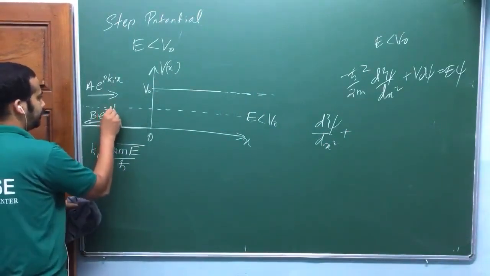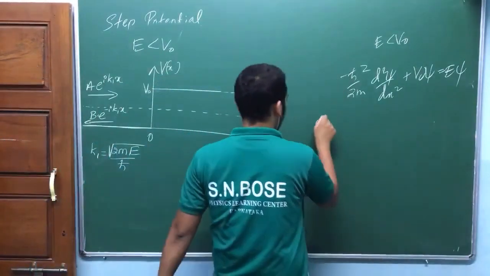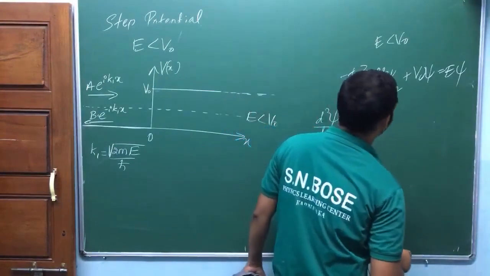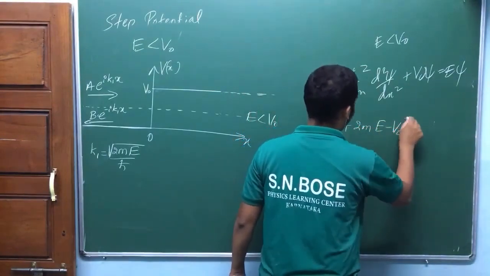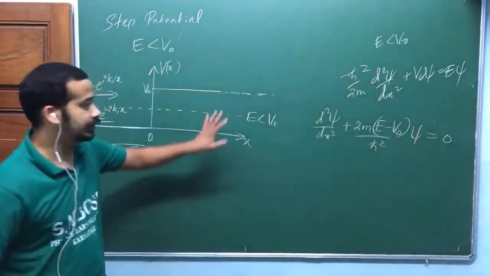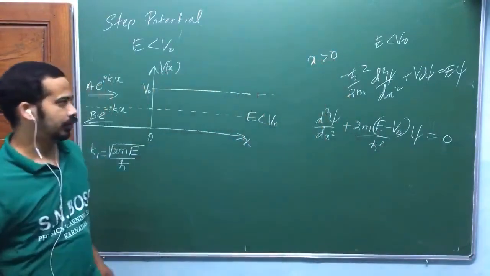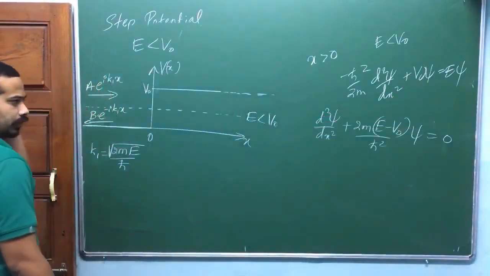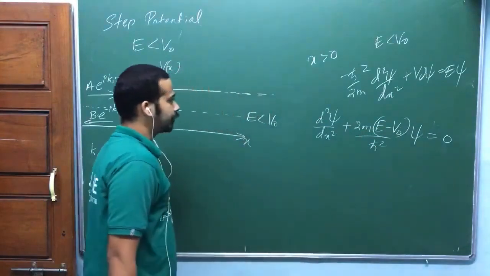Minus i k1x, okay? d squared psi by dx squared plus 2m (E minus V naught) by h bar squared psi is equal to 0. Look at this equation, in this region, x greater than 0, where the potential is equal to V naught. So now E minus V naught is negative, because V naught is higher here.